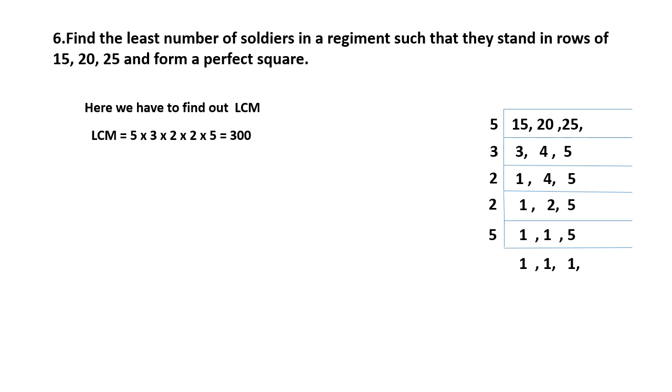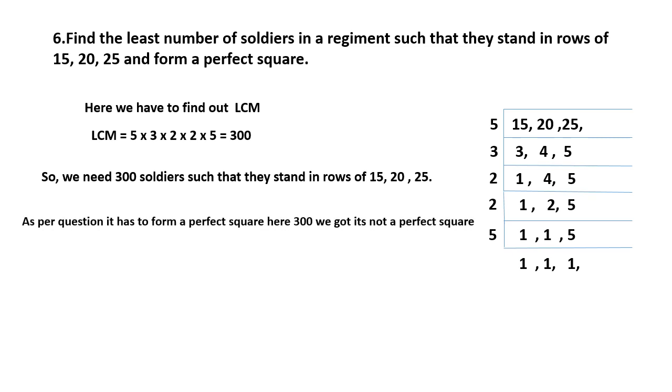And you know that 300 is not a perfect square, right? It's not possible to get a perfect square from 300. So we need 300 soldiers such that they can stand in rows of 15, 20, 25. If 300 soldiers are there, they can stand 15, 20, 25 like this. No problem. But